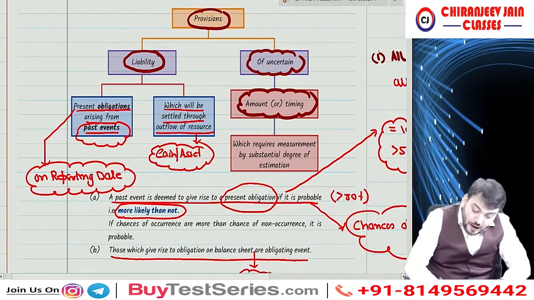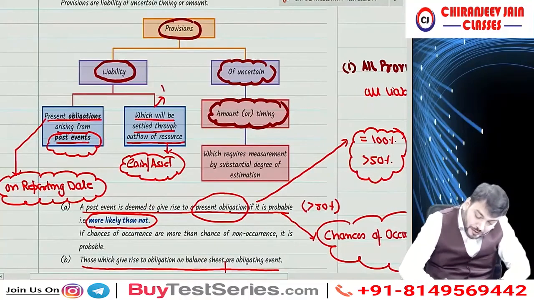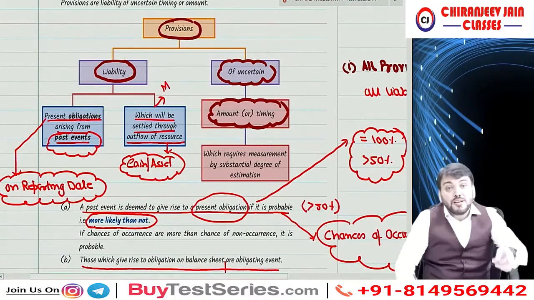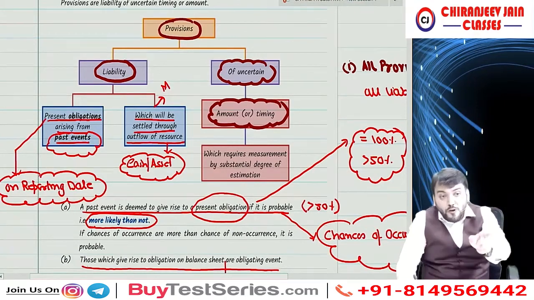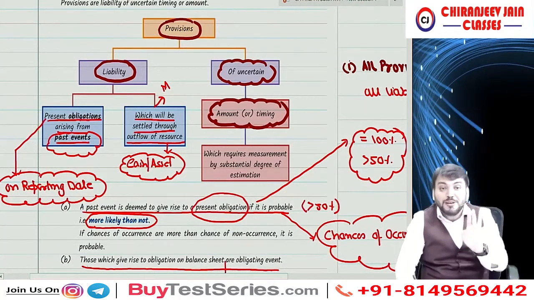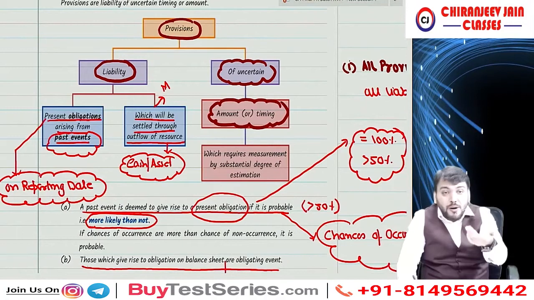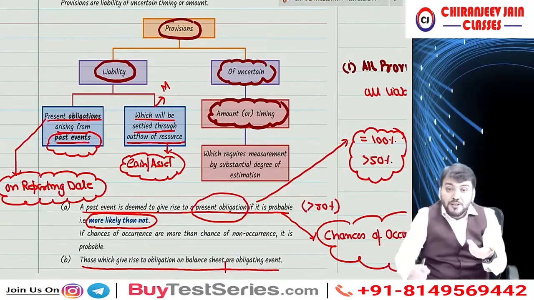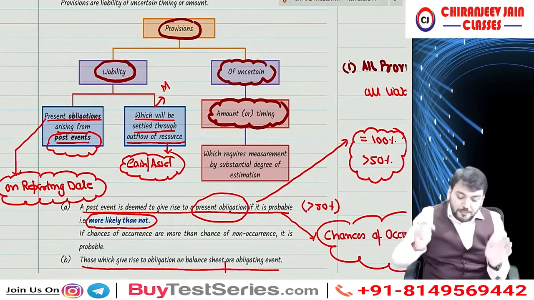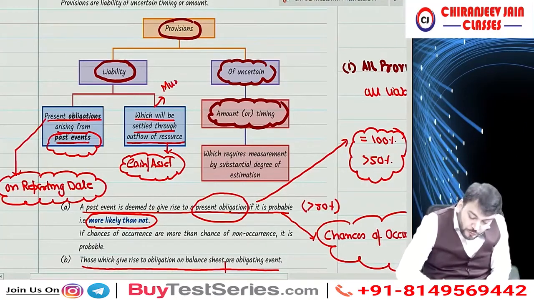Means, can I say outflow of resource must be also probable? When I am saying which will be settled through outflow of resource, so outflow of resource must be also probable. Probable means the chances of outflow of resource should be more than 50%. So can I say this outflow of resource must be also probable.